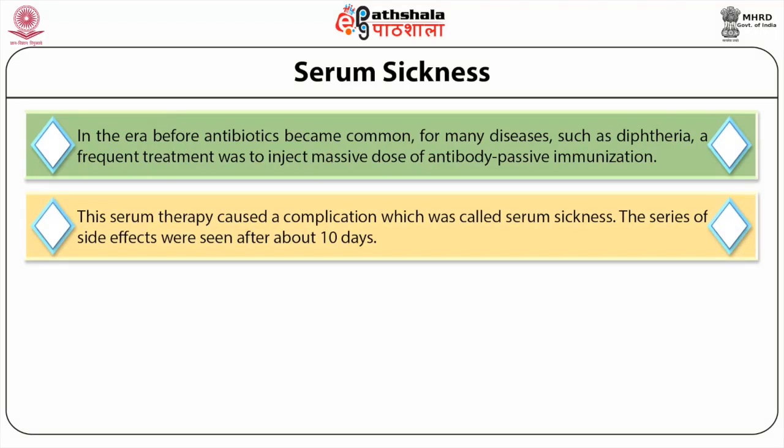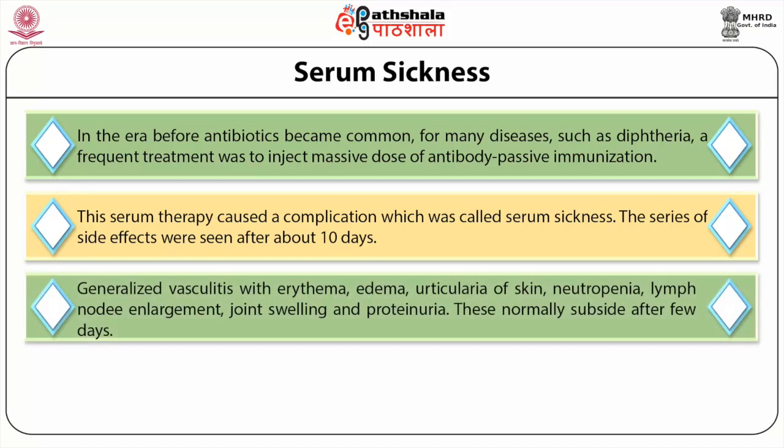The series of side effects were seen after about 10 days. Generalized vasculitis with erythema, edema, urticaria of skin, neutropenia, lymph node enlargement, joint swelling and proteinuria are seen.